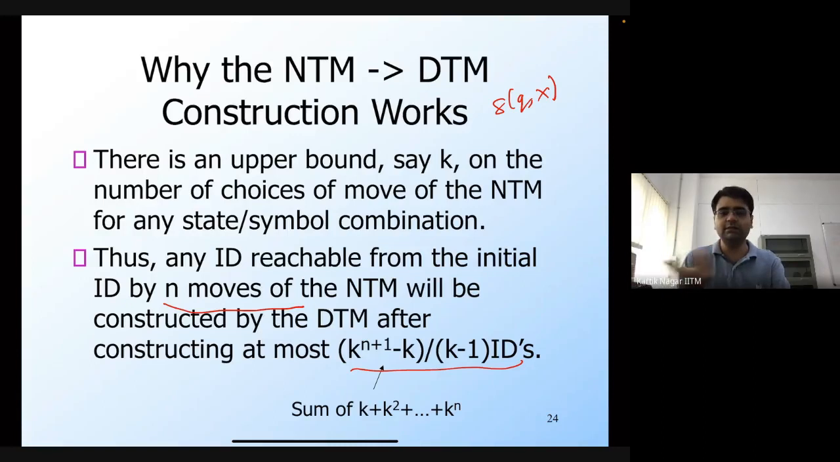And remember that this deterministic TM is going to store all of those configurations. So it's basically going to store the first k configurations, then the next k square configurations, then the next k cube configurations, and so on. Which means this DTM is guaranteed to reach the accepting configuration after constructing at most k plus k square plus dot dot dot up to k^n configurations of the NTM.